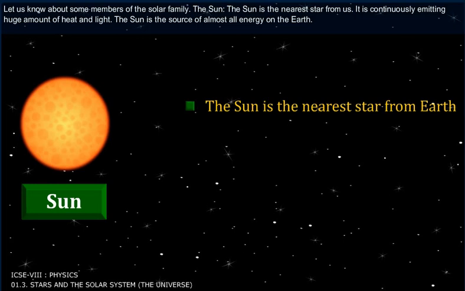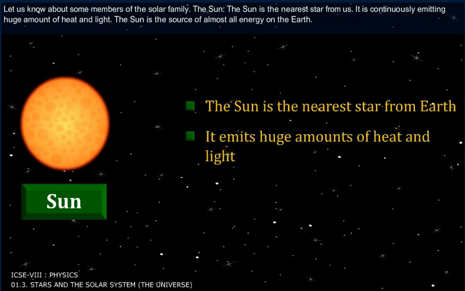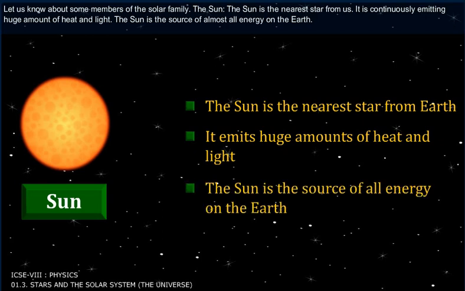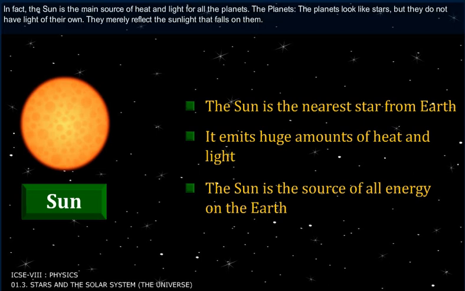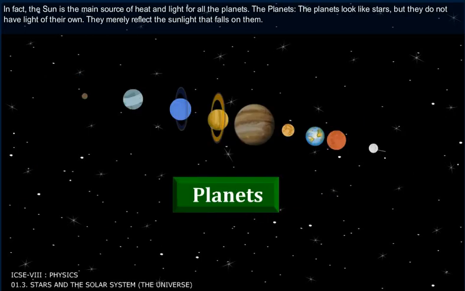The Sun. The Sun is the nearest star from us. It is continuously emitting huge amounts of heat and light. The Sun is the source of almost all energy on the earth. In fact, the Sun is the main source of heat and light for all the planets.